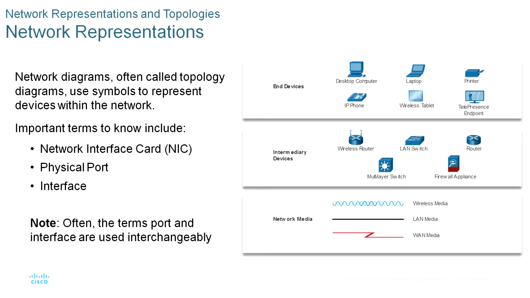Diagrams of networks often use symbols like those shown in the diagram to represent the different devices and connections that make up a network. Okay, and what are the end devices? What are the intermediate devices? What are the network media?